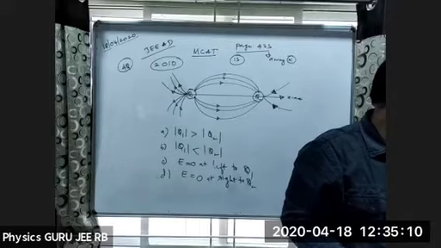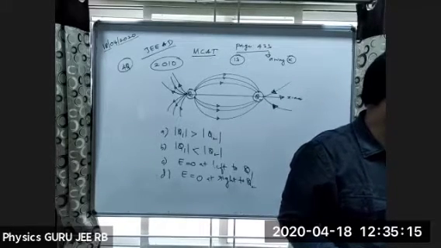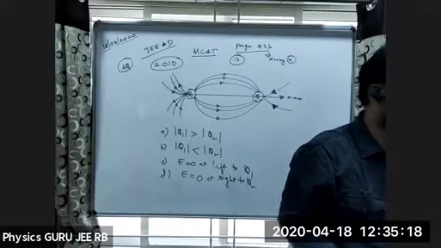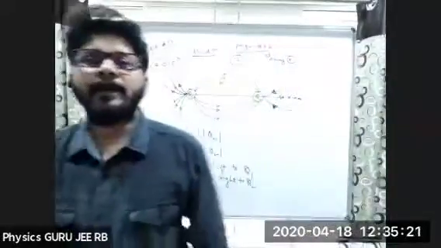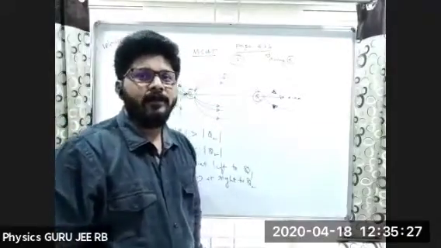What we discussed? Fourth property. Anybody? Fourth property: the number of electric lines is directly proportional to the magnitude of charge. Very good answer by many of the students.